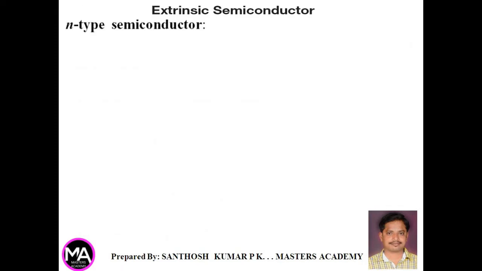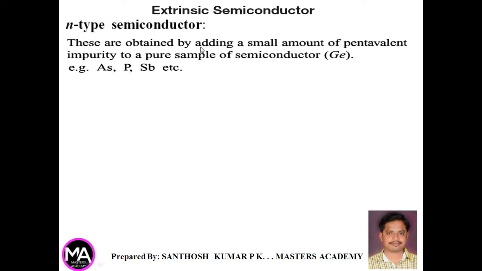Extrinsic semiconductors, N-type semiconductor. These semiconductors are obtained by adding a small amount of pentavalent impurity to a pure sample of semiconductor, either germanium or silicon. Which are the pentavalent impurities? They are arsenic, phosphorus and lead.